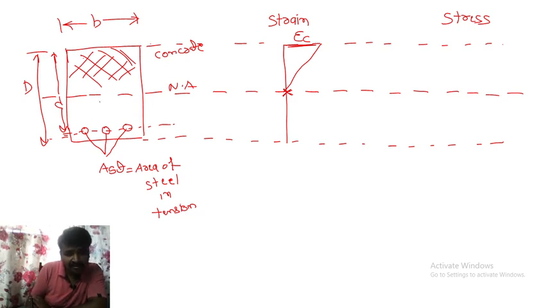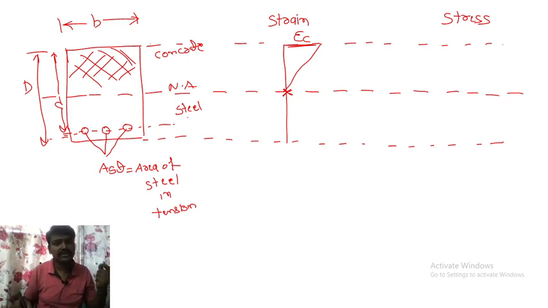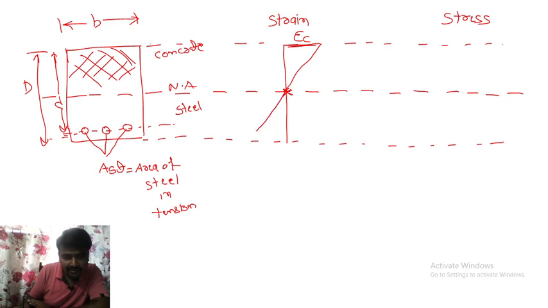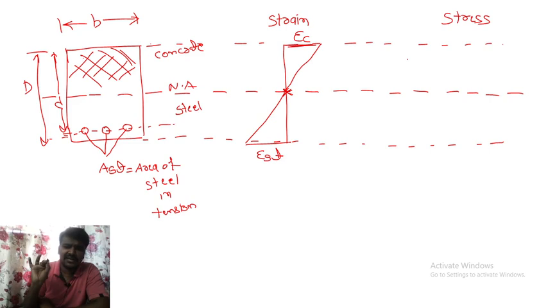But at the bottom, below the neutral axis, we will consider steel and we will ignore the concrete strain. The diagram will come like this, of ST, means the forces will go like this. So this is about the strain, very important and simple to understand.